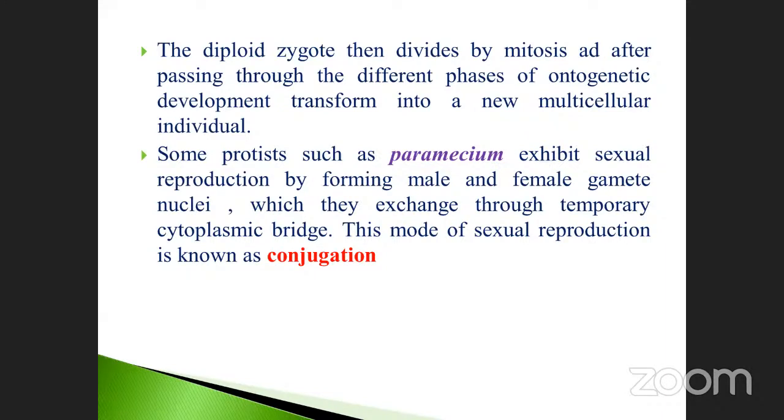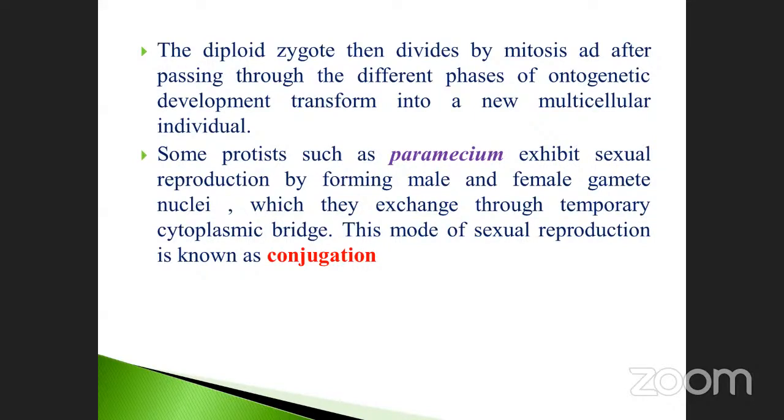Okay, I'll tell you. The extra chromosomal body is called plasmids. The one that possesses a plasmid is considered male. In the absence of a plasmid, it is considered female. The exchange between the male and the female happens through a cytoplasmic bridge. That bridge is called a conjugation canal. It's nothing but the tube-like structure between the two adjacent bacteria. Through this, the male gametes transfer to the female.